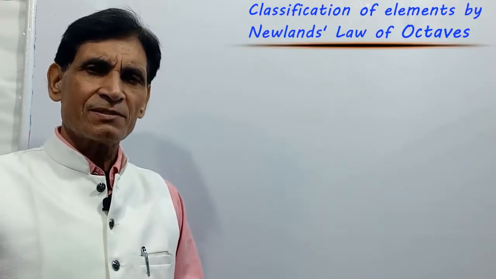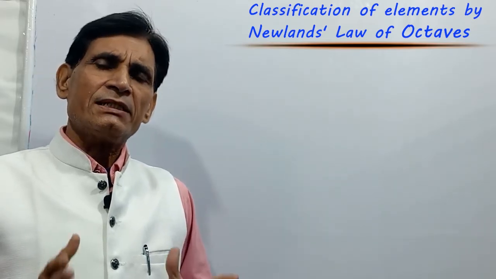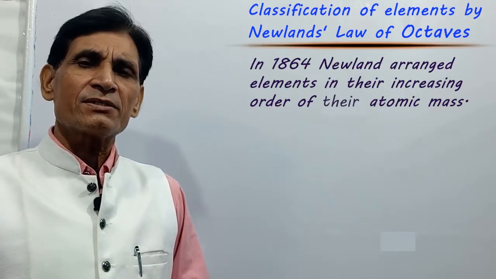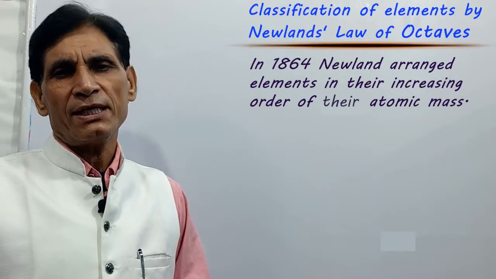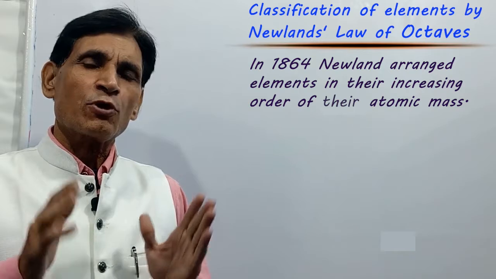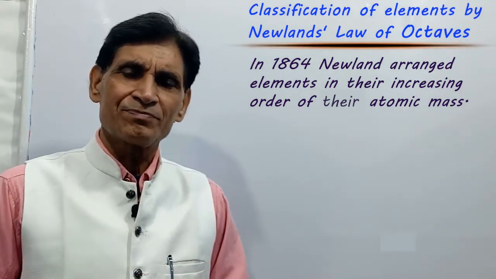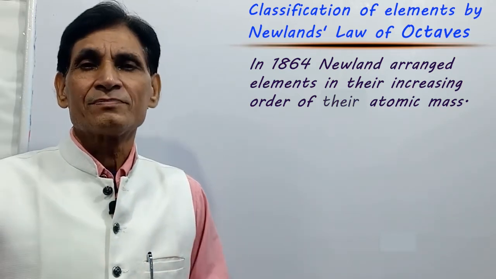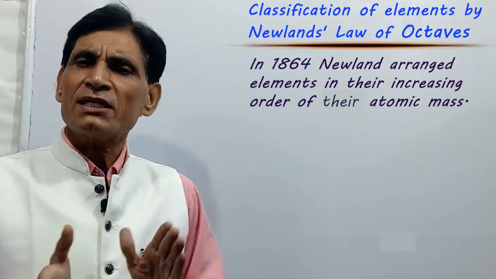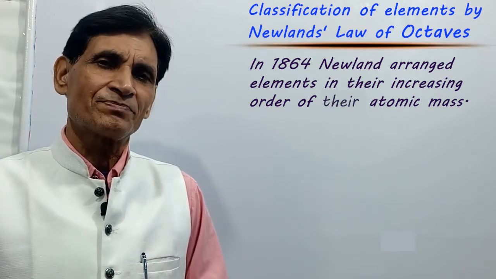Classification of elements by Newland's law of octave. In 1864, Newland arranged elements in the increasing order of their atomic mass, and he found that the properties of every eighth element, starting from any given element, are similar to the property of the first element. Based on this observation, he gave his law of octave.